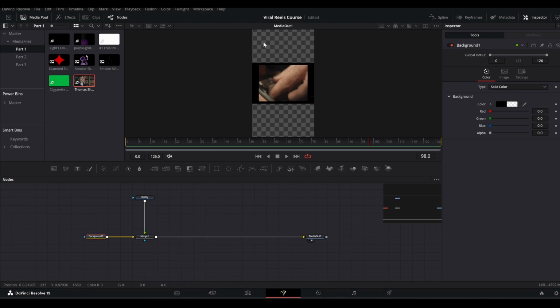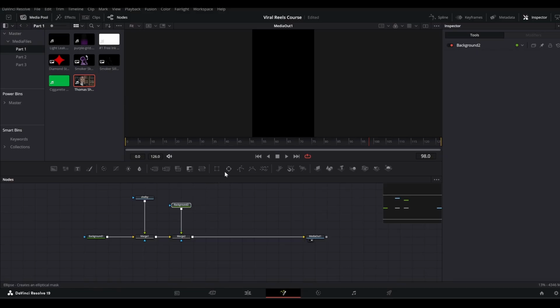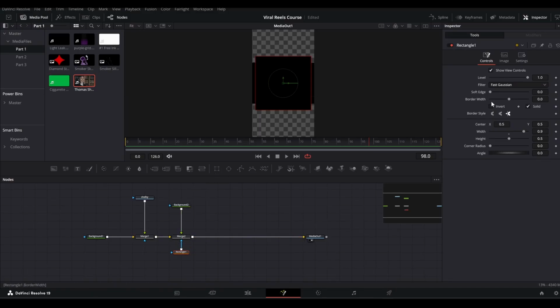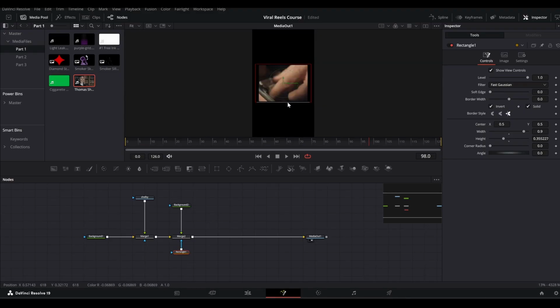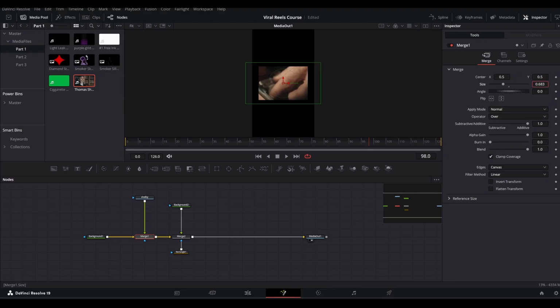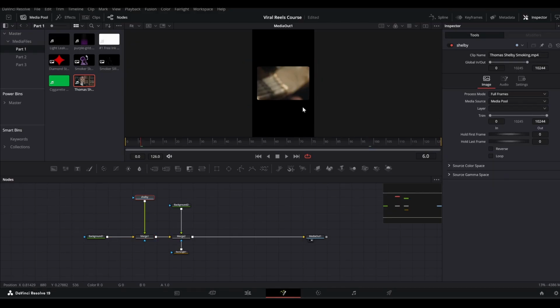All right, so now we're gonna make that cinematic look using a background, merge it here like this, and bring in a rectangle and mask the merge like so. And you can invert it and bring it here, make a rectangle like this, increase the corner radius like this. And in this merge of the movie, I'll bring the size up. And now let's see which part we want, so we can trim it to maybe somewhere around here. All right, this is the part we need.